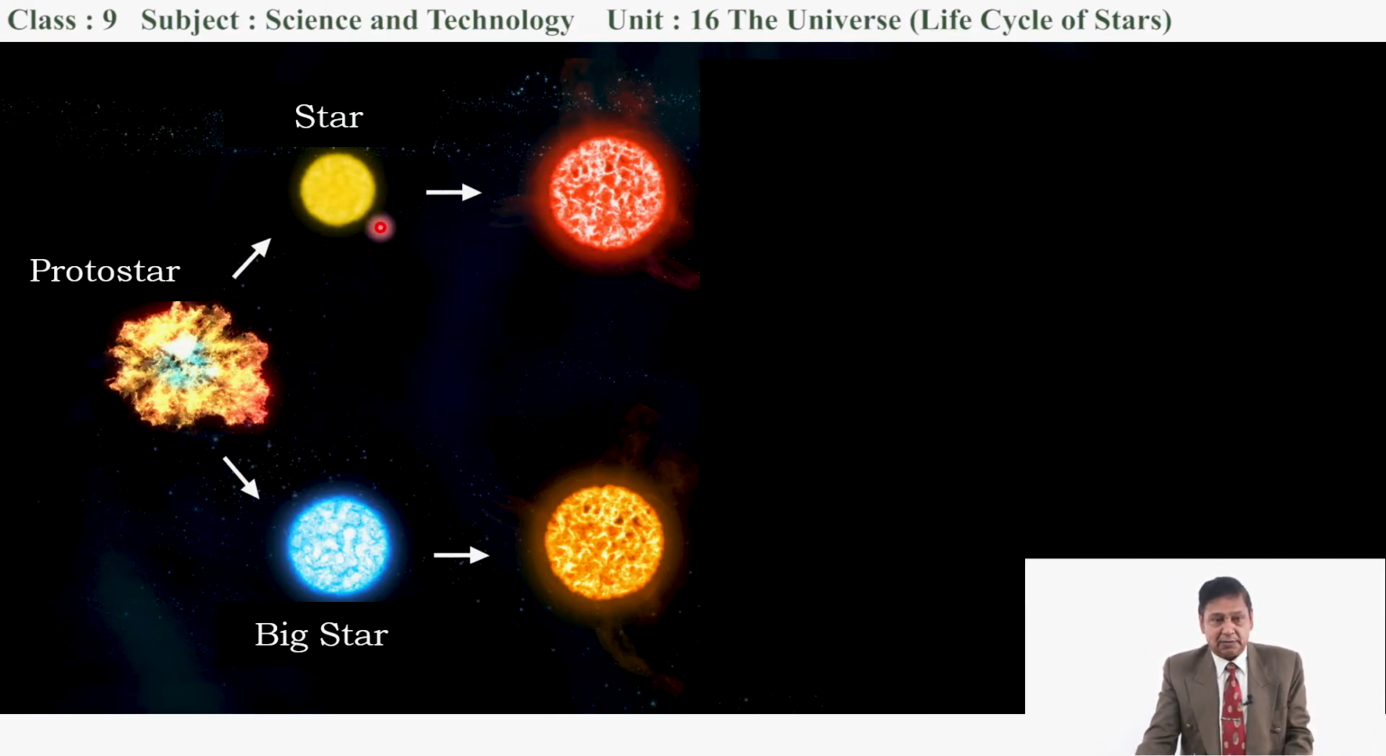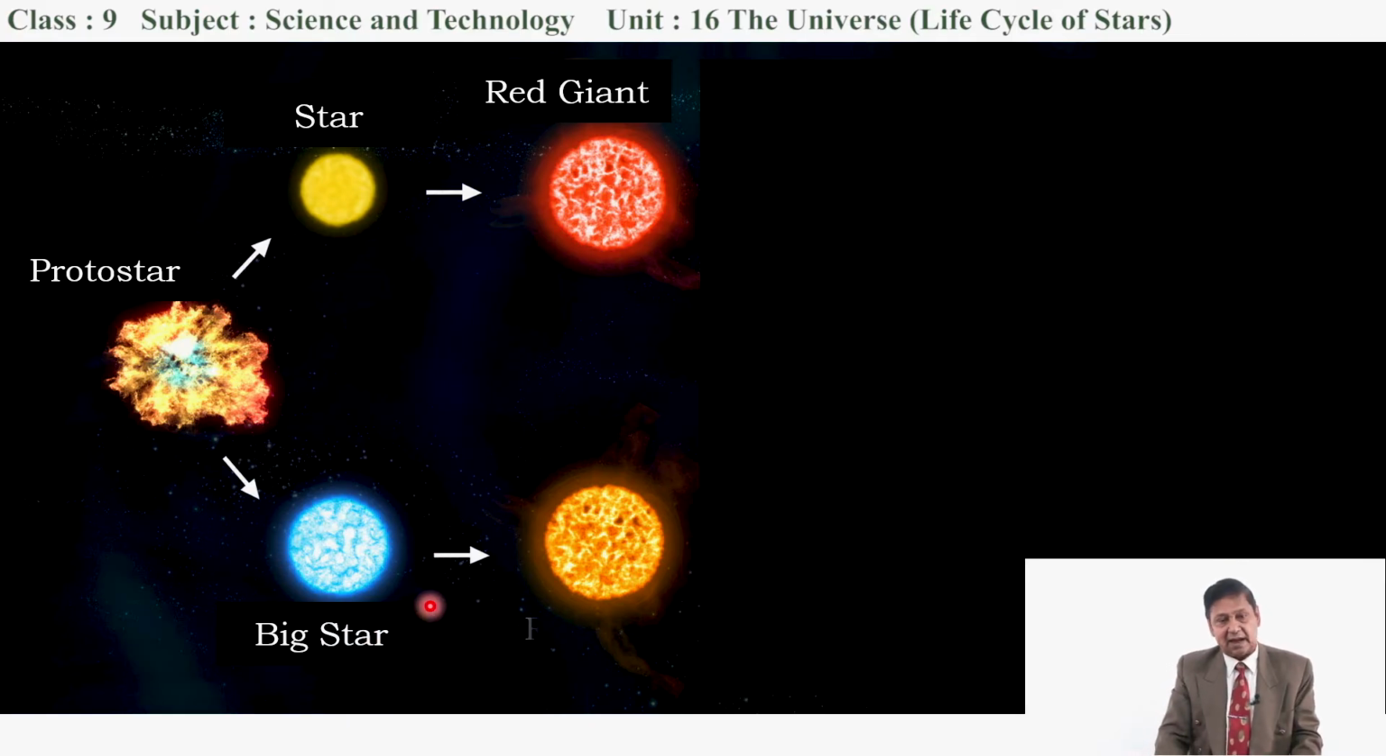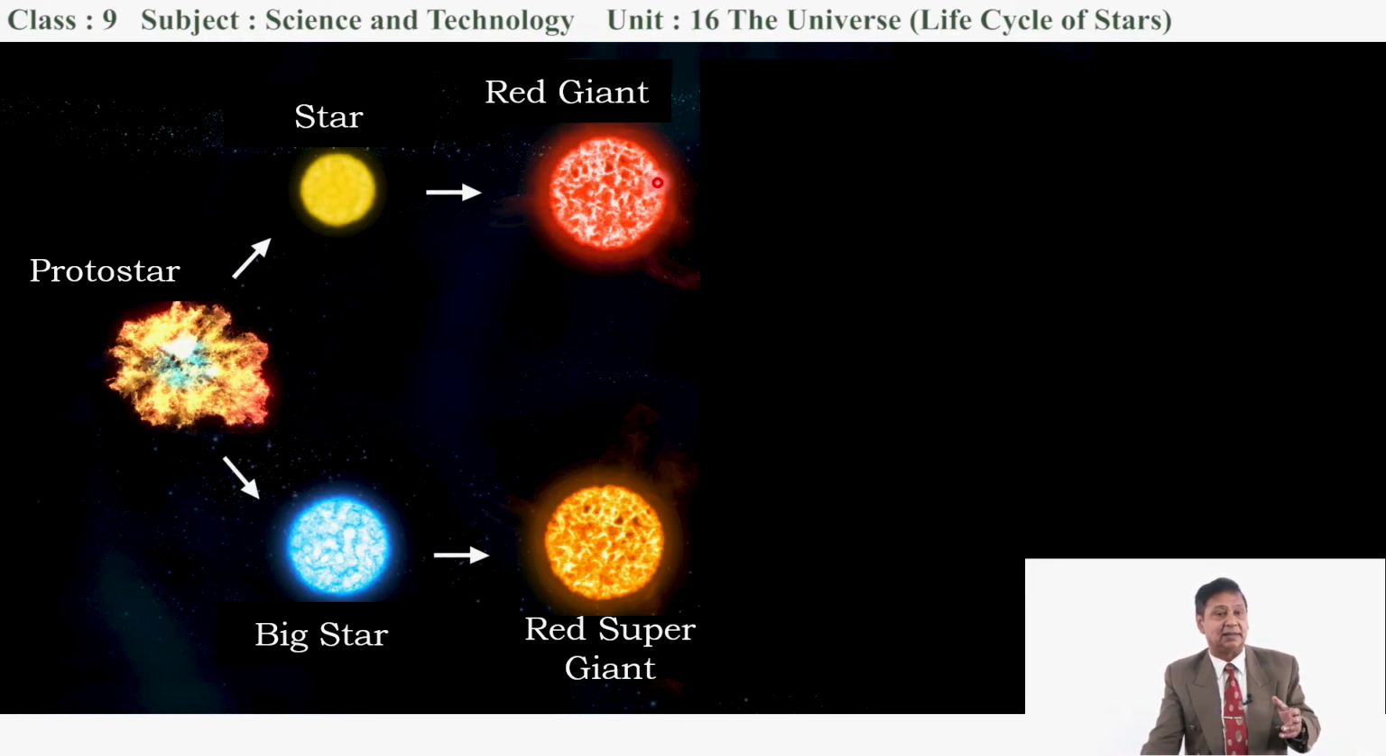Now what I told you, a star converts to a red giant star, and if the mass is very huge, if it is a big star, then it forms a red supergiant star. Its size is bigger than the red giant star. We are talking about protostar, stars, red giant star. Now the old star is going to die. What happens after its death? How does it die? Let's talk about this.